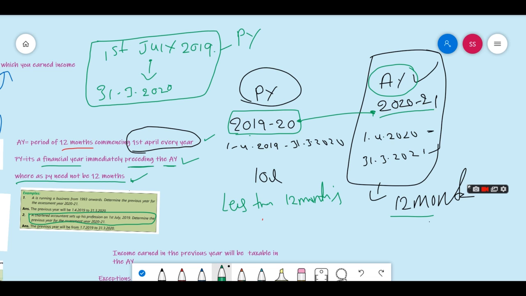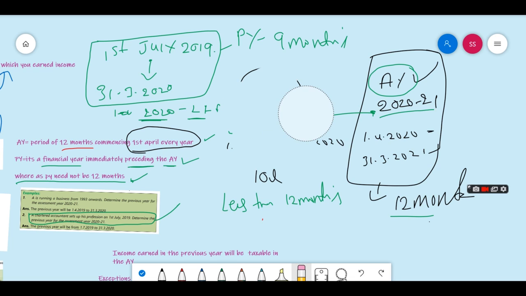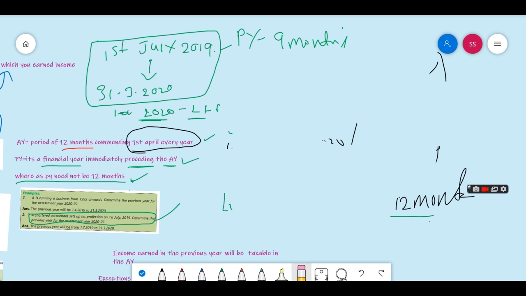July, August, September, October, November, December, January, February, March: 9 months. And it will be taxable in 2020-21, which runs from 1/4/2020 to 31/3/2021. In this assessment year, whatever money the chartered accountant earned will be taxable, right? So here the previous year is only 9 months, because he started earning only from July. So the previous year need not be 12 months.